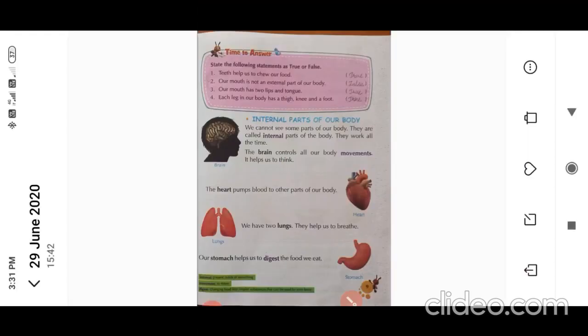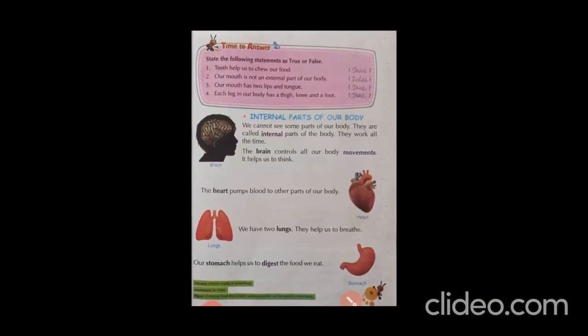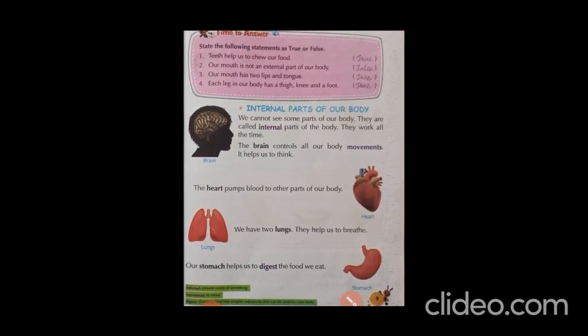I want to ask you some questions. I hope everyone will give me the right answer. You have to tell me true or false. Teeth help us to chew our food. True. Our mouth is not an external part of our body. False. Our mouth has 2 lips and a tongue. True. Each leg in our body has a thigh, knee and foot. True. Now students, we will go ahead.